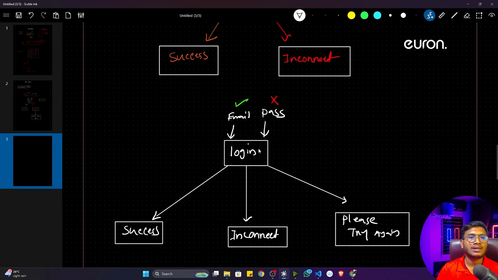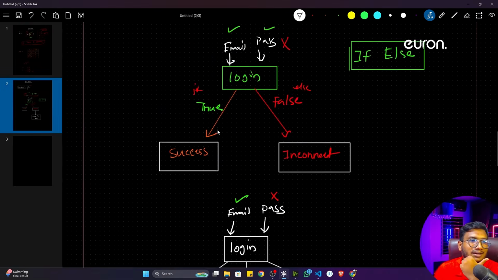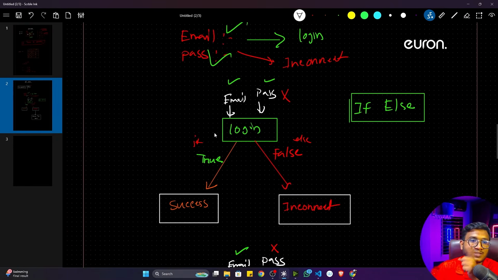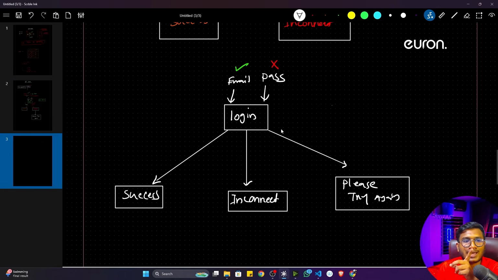Now you can see I'm having more than two conditions here. The first one had two conditions, only true and false, that means if and else. Now in this case I'm having more than two conditions. You can see the first condition, second condition, and the third condition. So how can we handle this situation with the help of if-else statements inside Python?